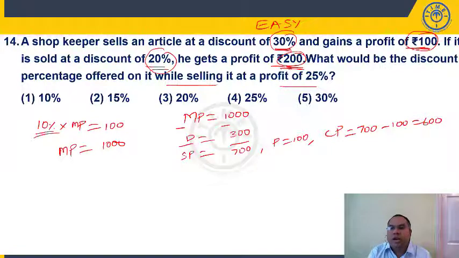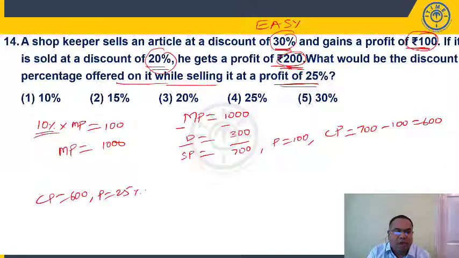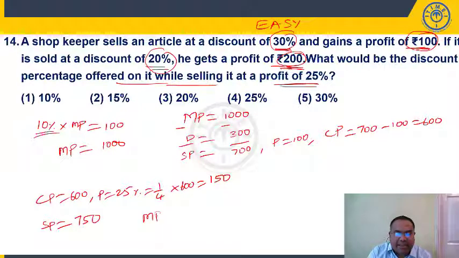Now what is the question? What would be the discount percentage offered on it while selling if you want to make a profit of 25%? If I want to make a profit of 25%, cost price 600, profit is 25%, that is 1/4 of 600. That means I want to make a profit of 150. That means if you want to make a profit of 150, we need to sell the article at 750. So market price is 1000 rupees and you are selling the article at 750 rupees. So what's the discount percentage?